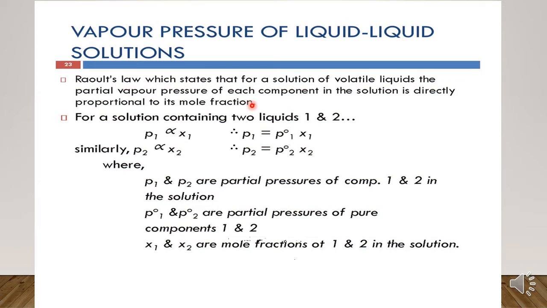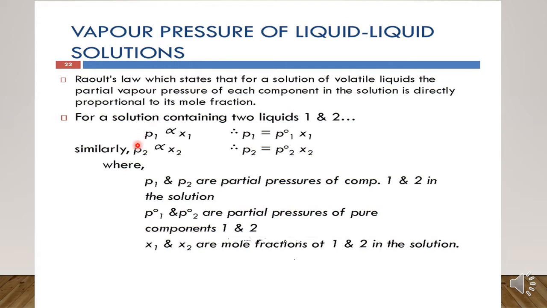Suppose we have a solution that consists of two liquids, that is a binary solution. Suppose two liquids are present, liquid 1 and liquid 2. Then according to Raoult's law, the vapor pressure of liquid 1 will be proportional to the mole fraction of liquid 1 in solution, and the vapor pressure of liquid 2 will be proportional to the mole fraction of liquid 2 in solution.